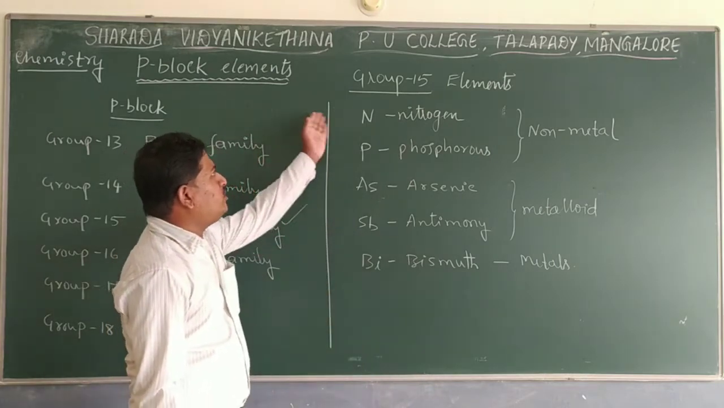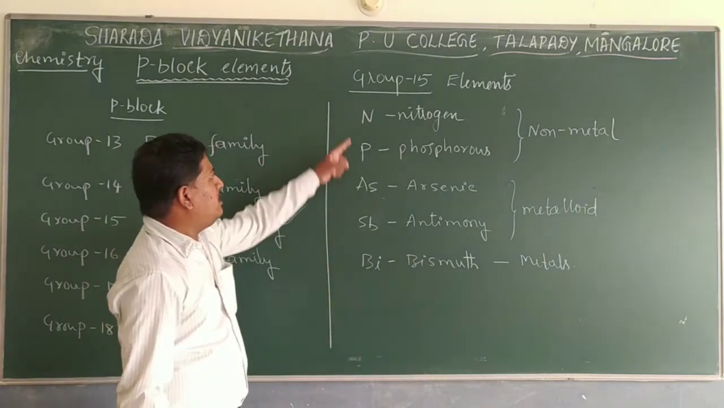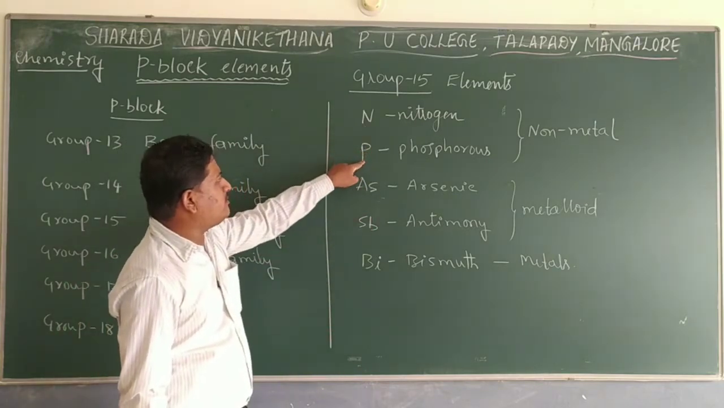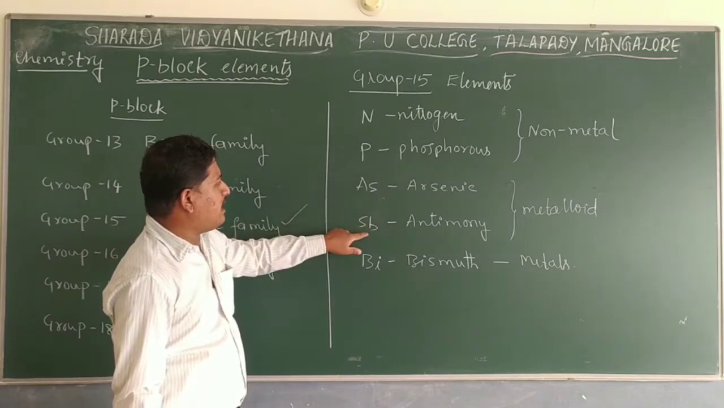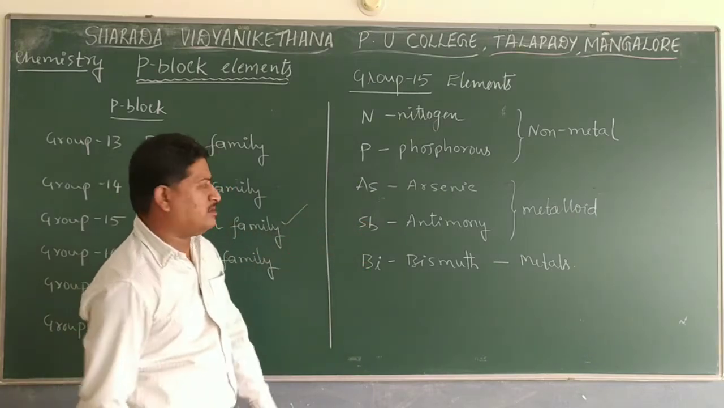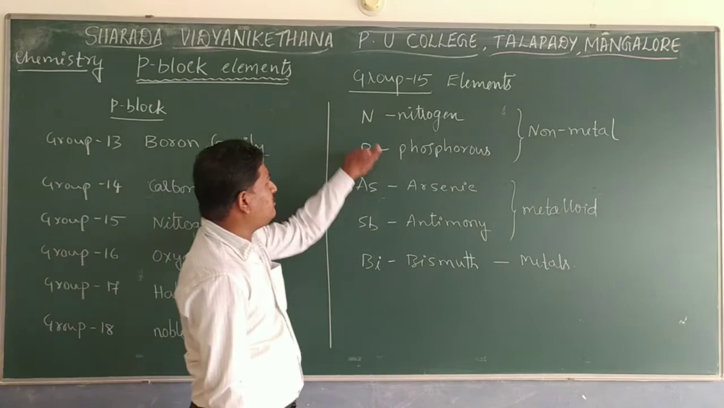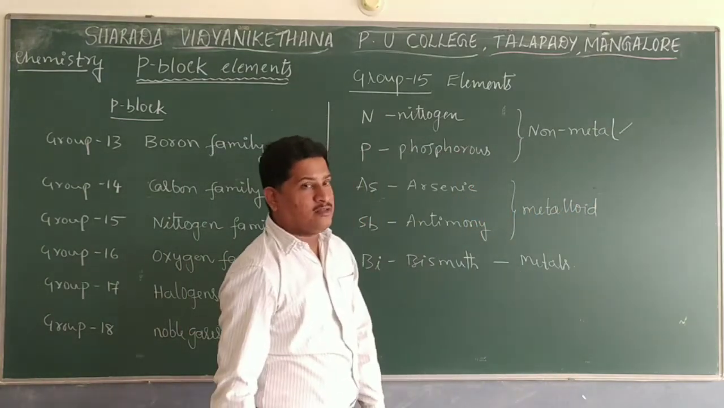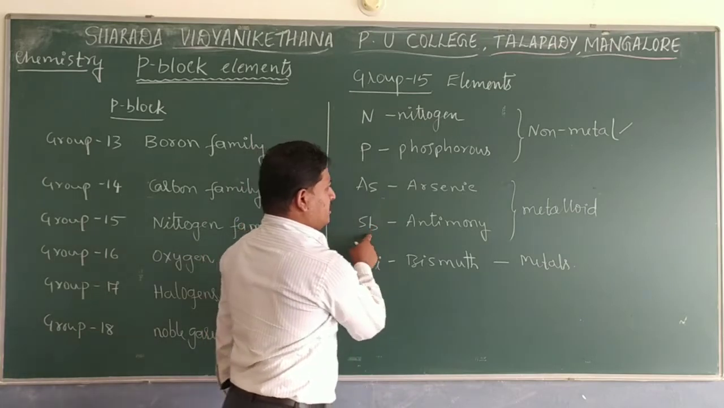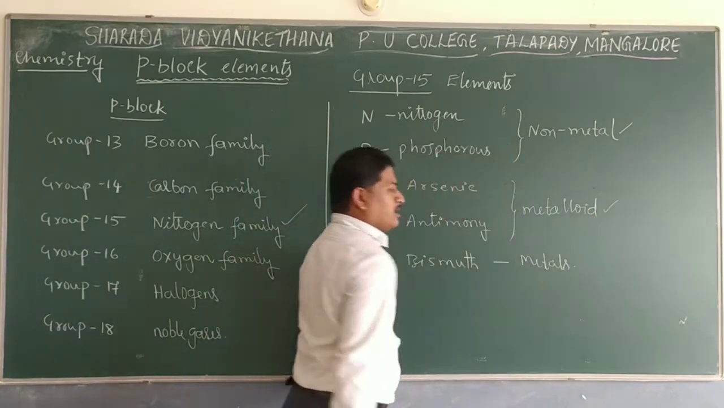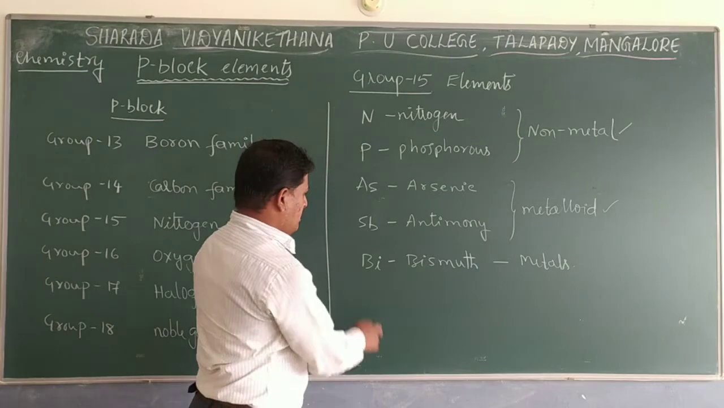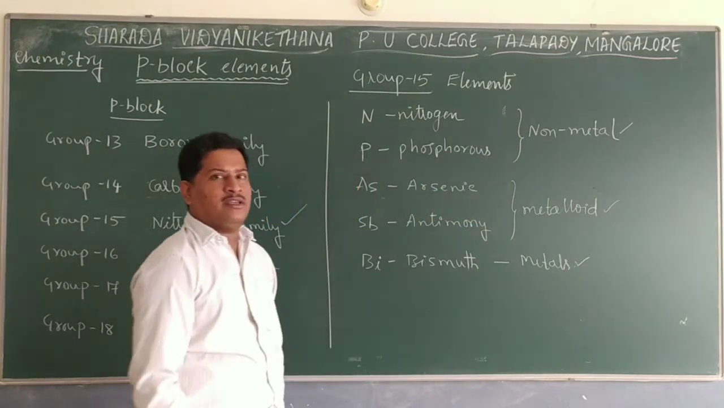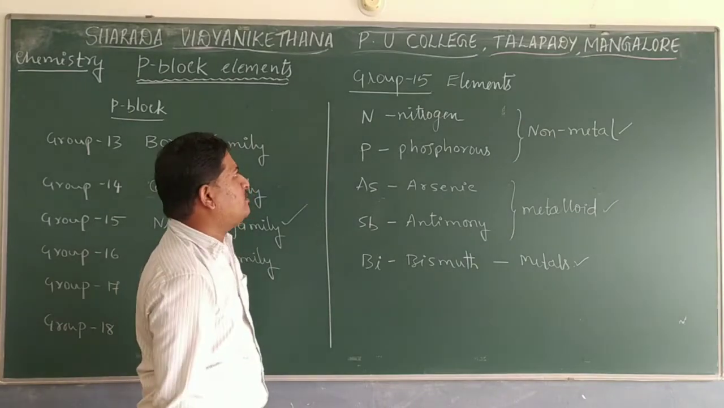If you talk about group 15, there are 5 elements present in that group. First one nitrogen, then phosphorus, then arsenic, then antimony, then bismuth. Among these 5, nitrogen and phosphorus show non-metallic nature. They are purely non-metallic. Arsenic and antimony show metalloid, or semi-metallic, nature. And bismuth alone shows metallic nature. So this is about the basic properties of group 15 elements.